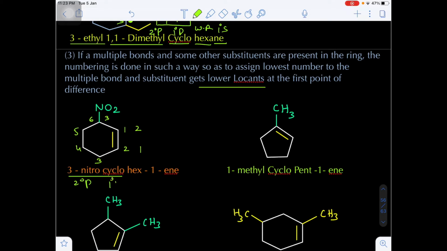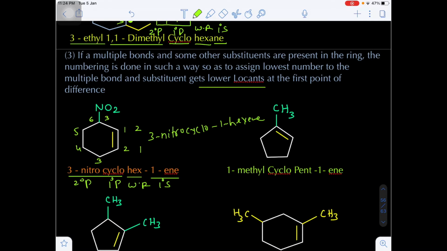Cyclo is the primary prefix, hex is the word root. Next there is a double bond between 1 and 2, that is called 1-ene, which is the primary suffix. So hex-1-ene, we can simply say 1-hexene. We can also write 3-nitrocyclohex-1-ene, or 3-nitrocyclohexene.